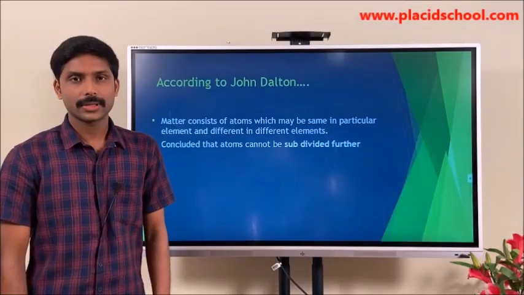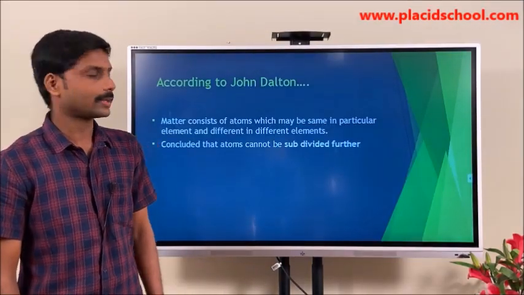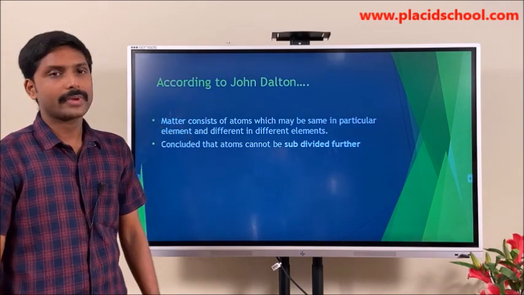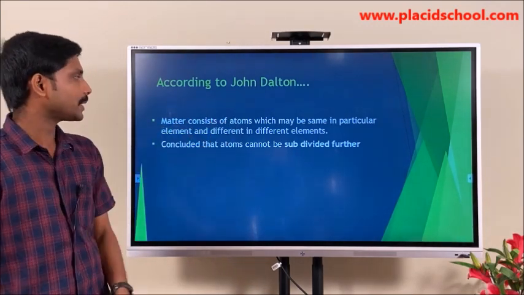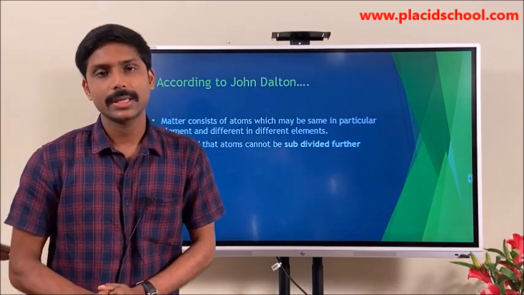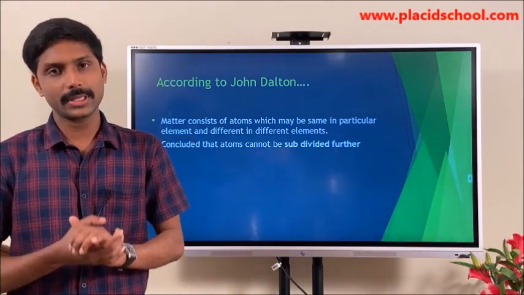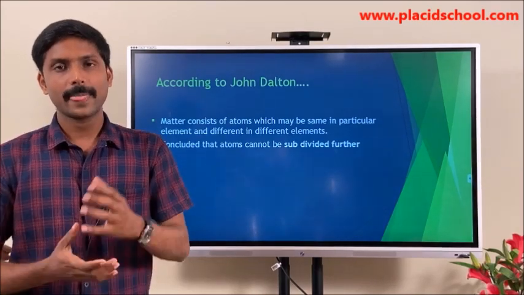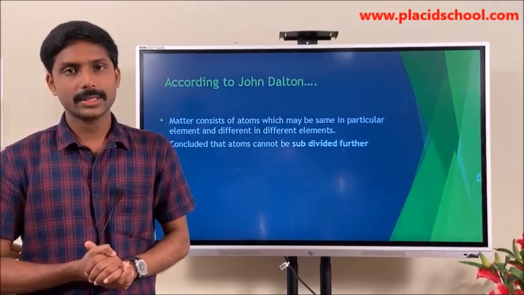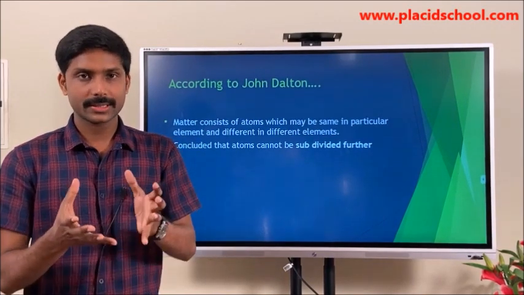According to John Dalton, matter consists of atoms which may be the same in a particular element and different for different elements. If you take a particular element and investigate the atoms inside it, we find that all resemble each other.